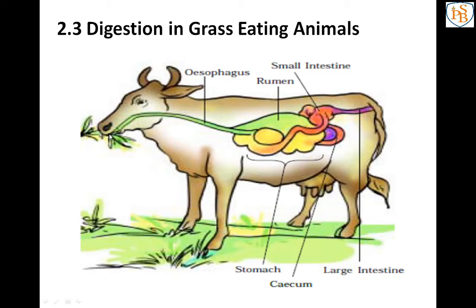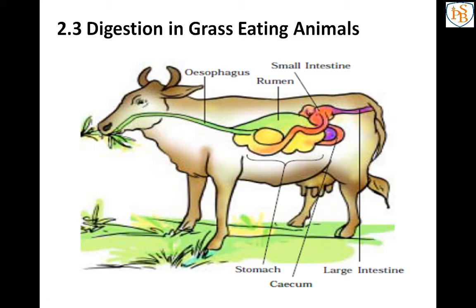Because the grass is rich in cellulose, a type of carbohydrate, and carbohydrate, as we know, is a complex substance. So the grass eating animals cannot directly digest that grass which is rich in cellulose.